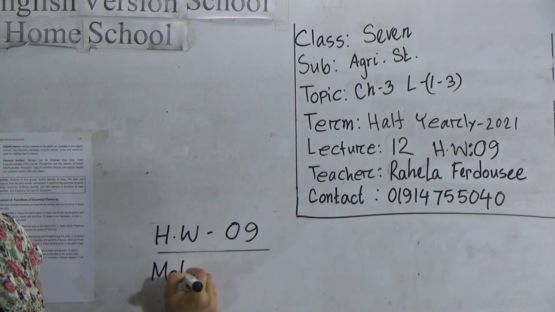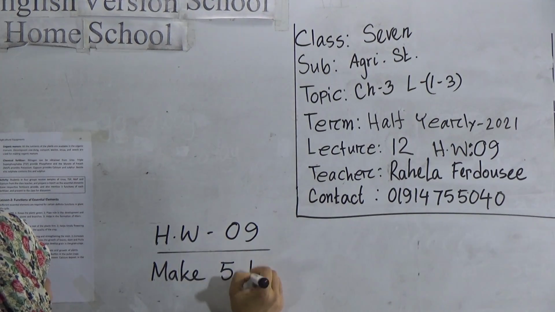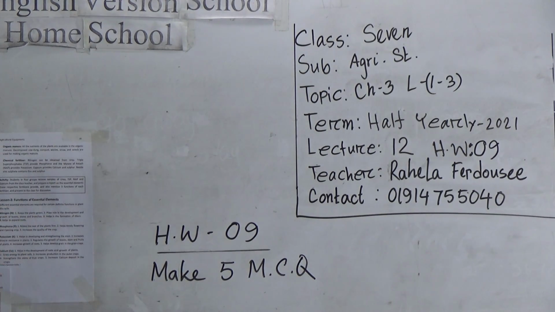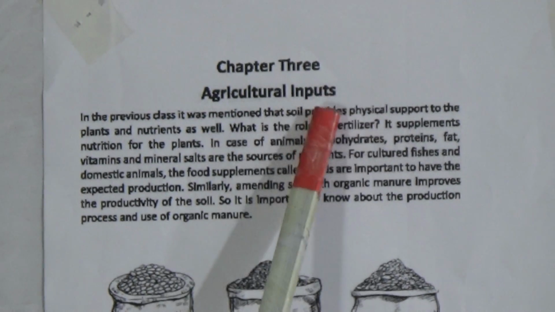Make 5 MCQ from lesson 1 to 3. Okay. Now come to our chapter 3. Agricultural inputs. Our today's chapter is agricultural inputs.